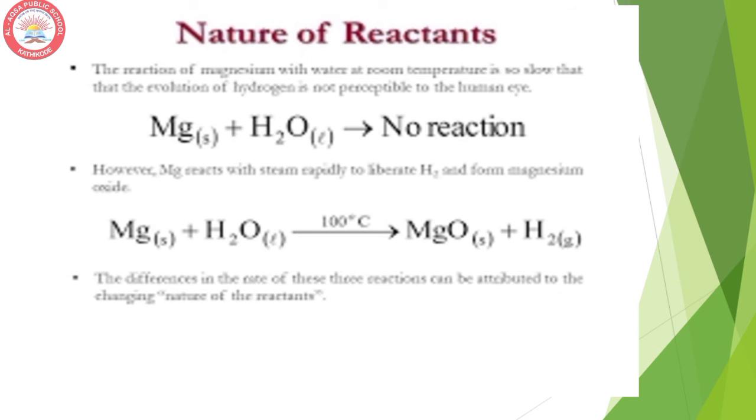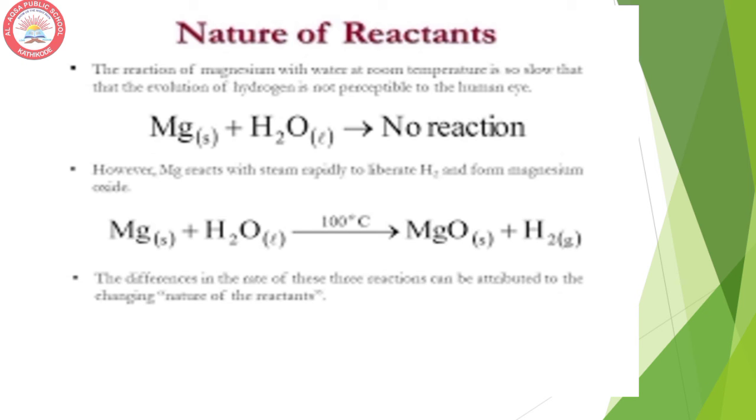Now we can take another one, magnesium. In the first equation you can see that Mg + H2O gives no reaction. In the second equation, Mg + H2O gives MgO + H2.